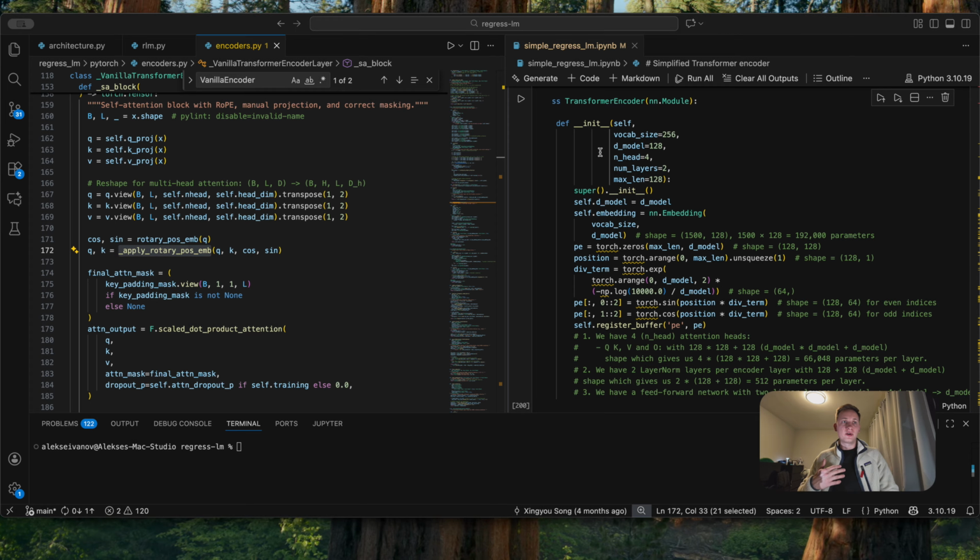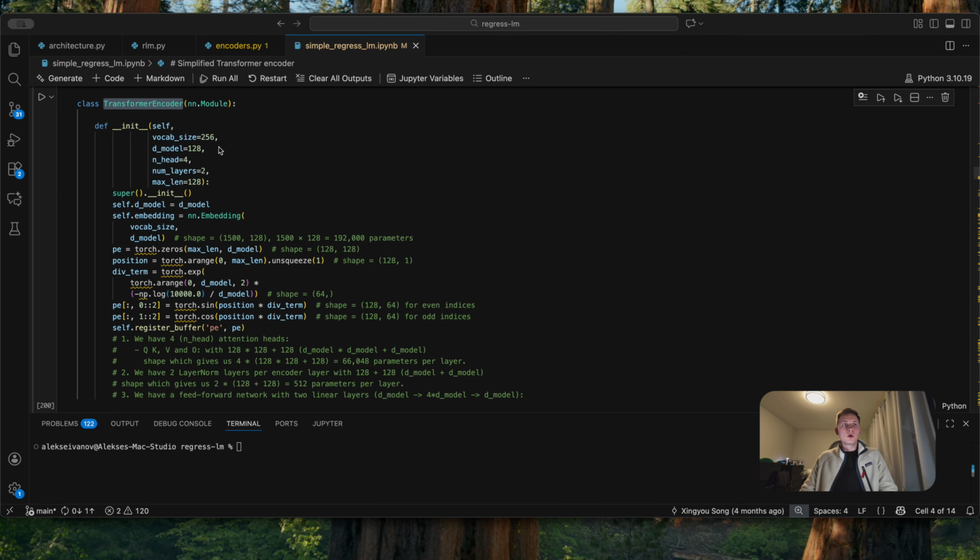But for our simplified version, we'll use the PyTorch transformer encoder layer directly. Same underlying architecture, just less custom code. And our simplified version uses a classical sinusoidal positional encoding from the original transformer paper. Let's have a look at our transformer encoder. Our transformer encoder architecture is straightforward. We start with an embedding layer. This is the lookup table that converts a token ID into a dense vector.